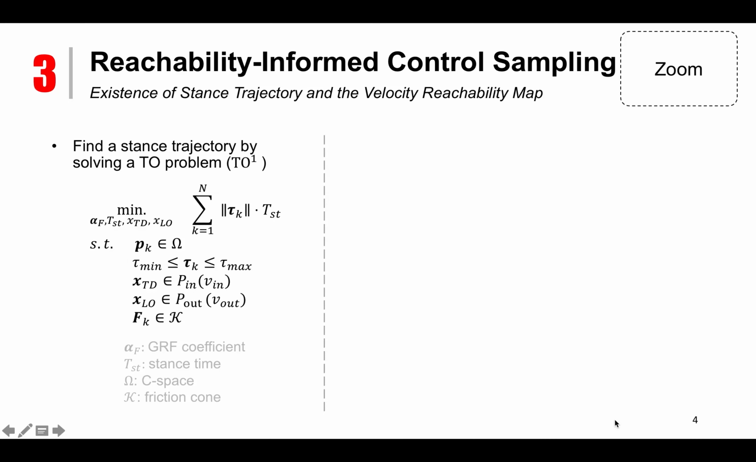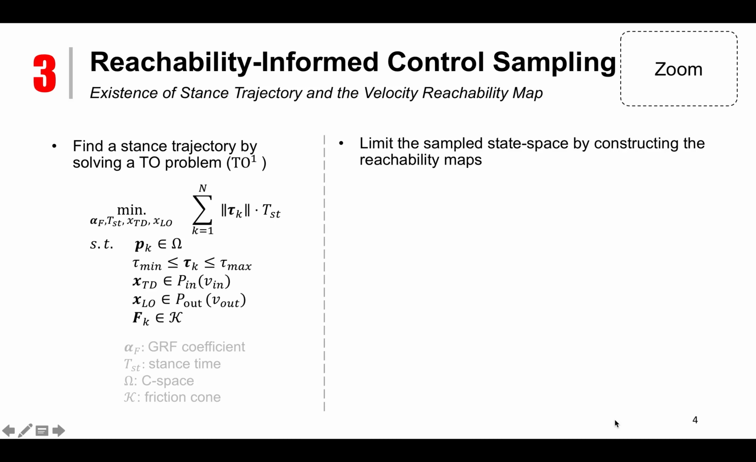The existence of a stance trajectory is determined by the following trajectory optimization problem. The decision variables include the coefficients for the polynomial that parameterizes the ground reaction force, alpha, the stance duration t_stance, the state at the touchdown moment x_touchdown, and the state at the liftoff moment x_liftoff. The objective is to minimize the control effort. The constraints include the kinematic reachability constraint, the joint torque limit constraint, and the boundary state constraint, as well as the friction cone constraint.